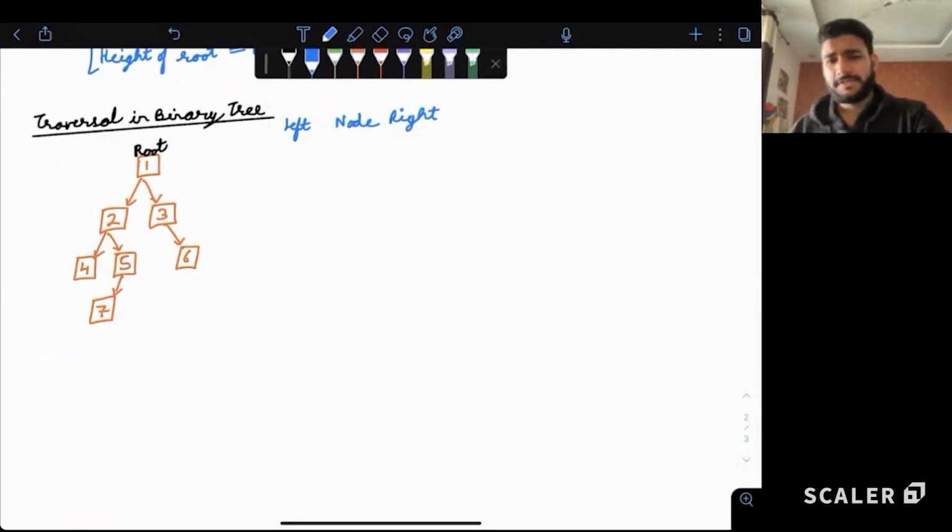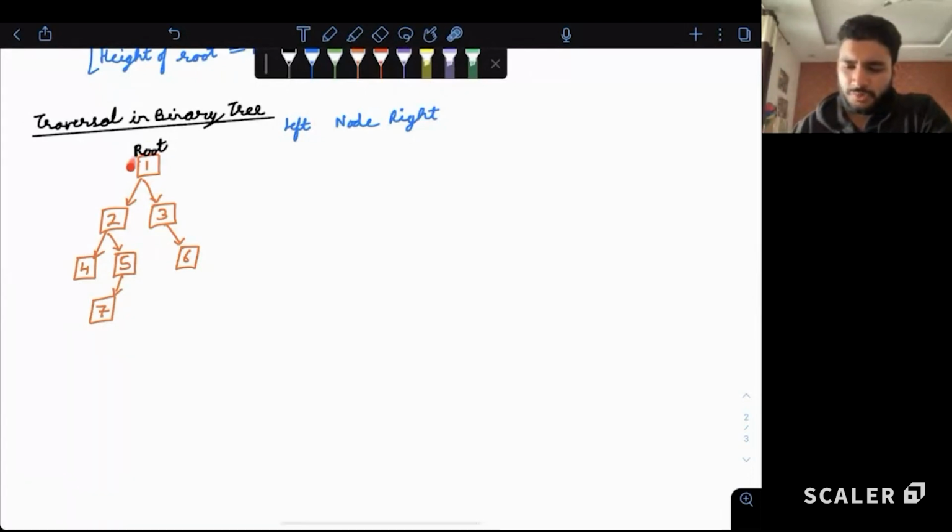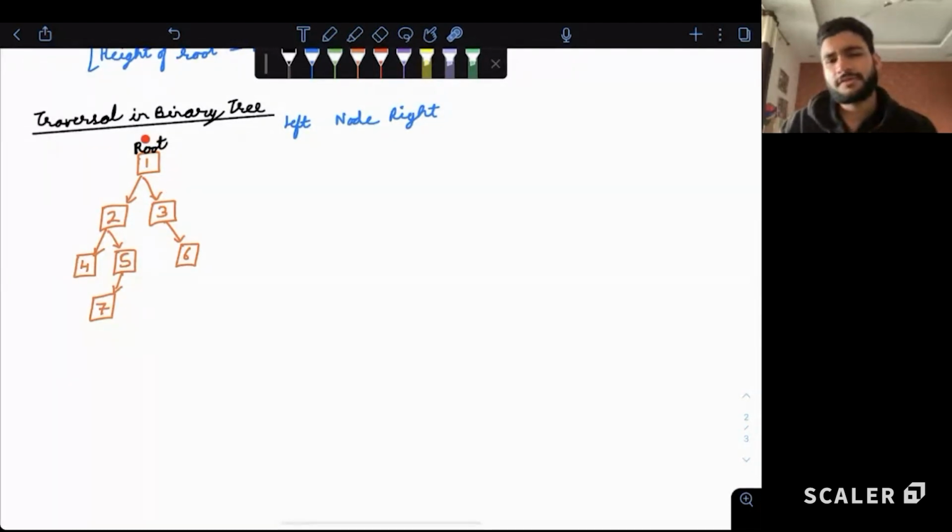What does this mean? This means that if we are standing at any particular node, let's suppose at the root node, what is the thing that you want to give priority to first? If you give priority to the left subtree first, then left will be selected. If you give priority to the right subtree first, then right is selected. If you give priority to the root node itself first, then it is selected. So depending on what we are giving priority to, the traversals are decided.